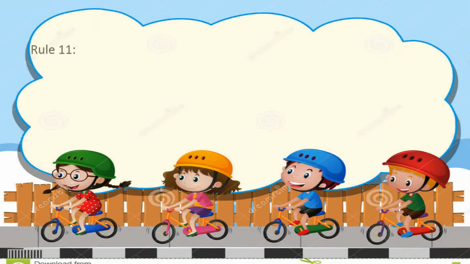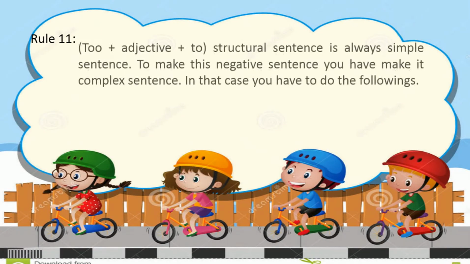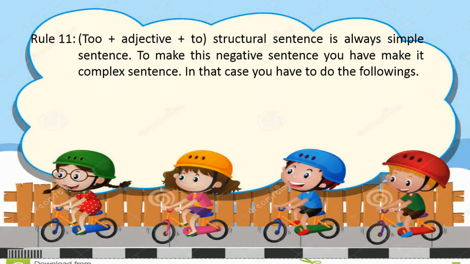Rule number 11. If you find a structure like too plus adjective plus to, this type of sentence is always a simple sentence. To make it negative, you have to make it a complex sentence.